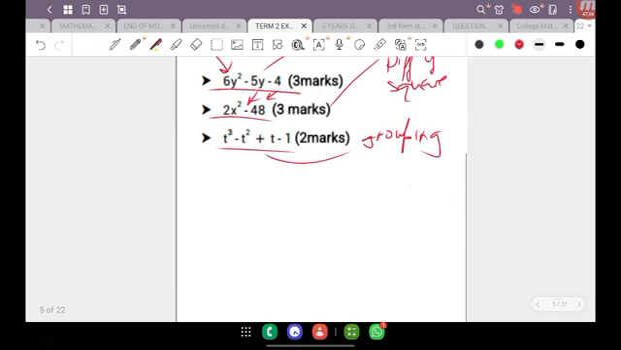So for 6y squared here, let's write this down, guys. Let's grab a black ink. Okay, so we have 6y squared minus 5y minus 4. When it comes to quadratic factoring, the first thing you want to do is multiply a times c. So with a times c, it's going to be 6 multiplied by negative 4, and that's going to give us negative 24.